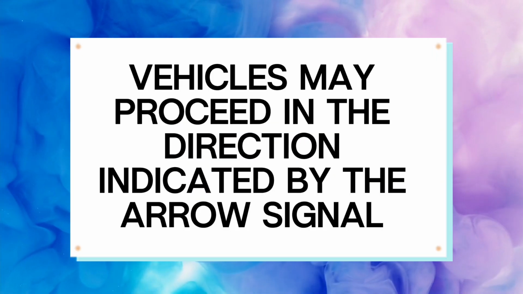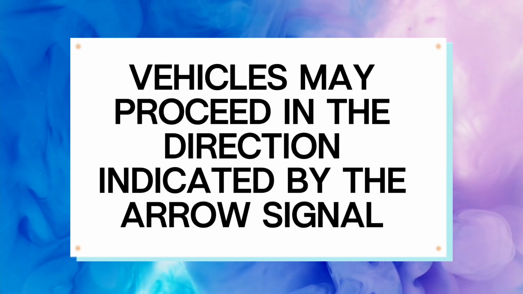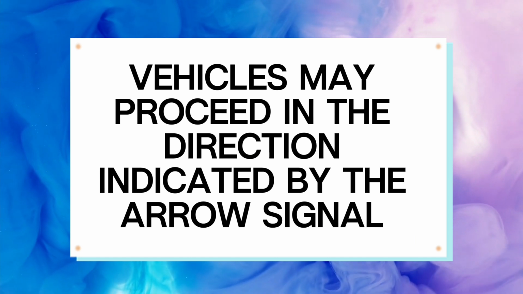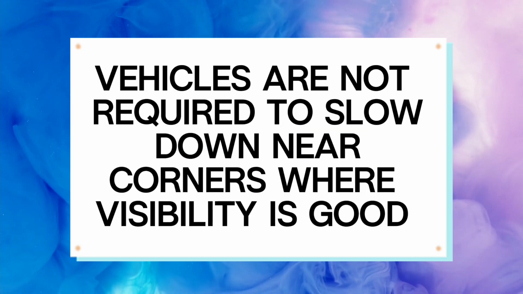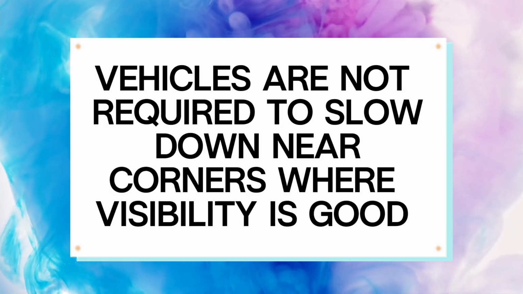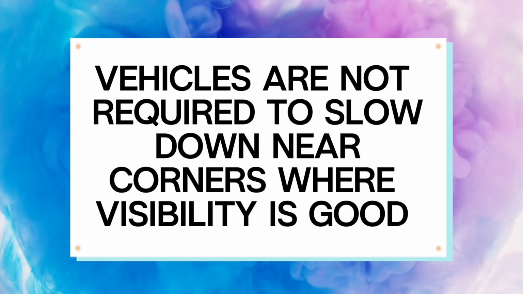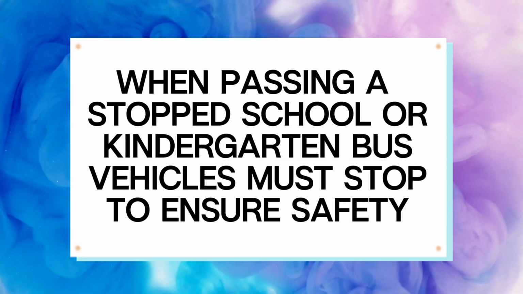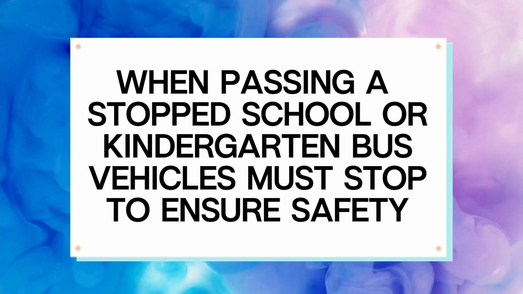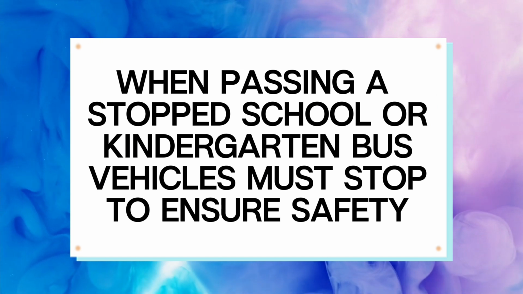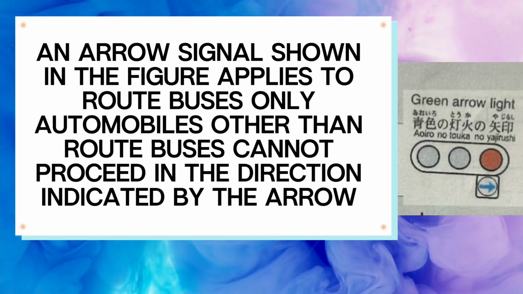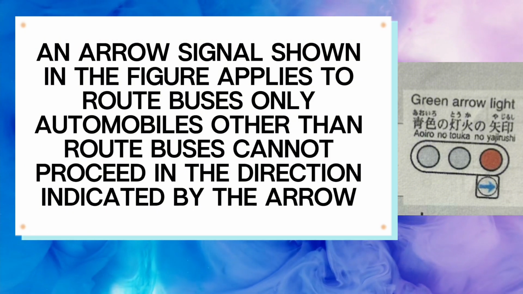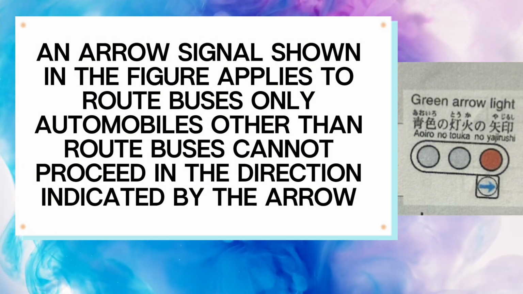False. Vehicles may proceed in the direction indicated by the arrow signal. False. Vehicles are not required to slow down near corners where visibility is good. False. When passing a stopped school or kindergarten bus, vehicles must stop to ensure safety. False. An arrow signal shown in the figure applies to route buses only.